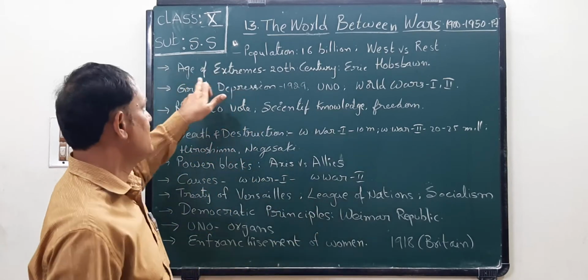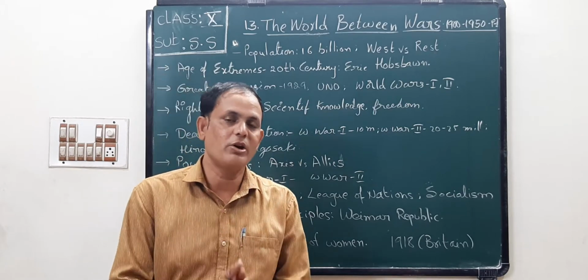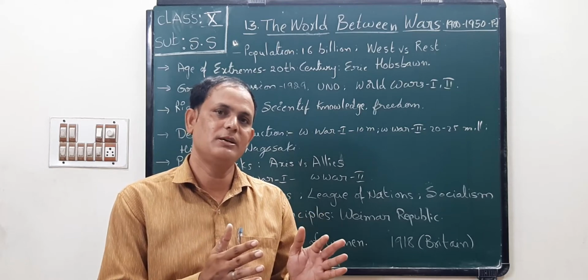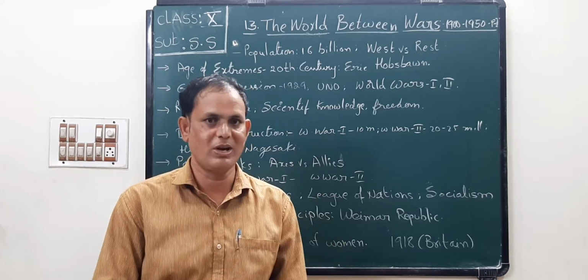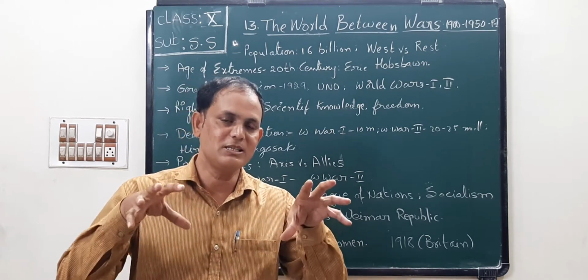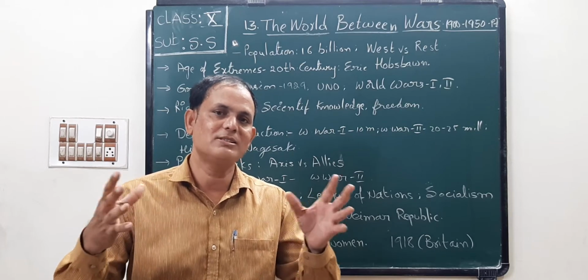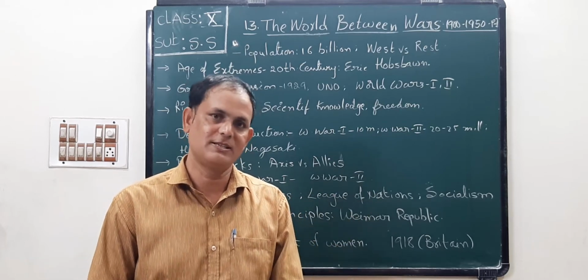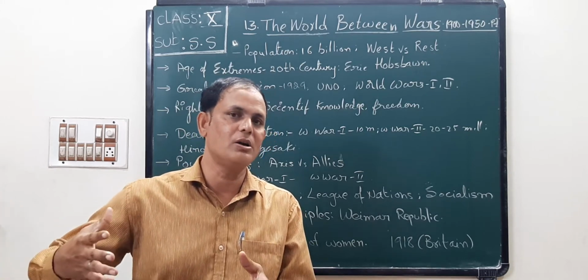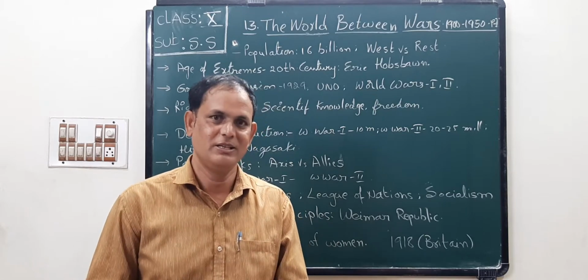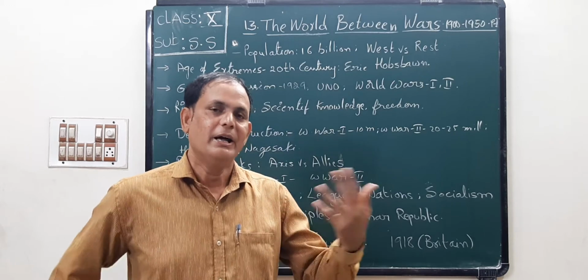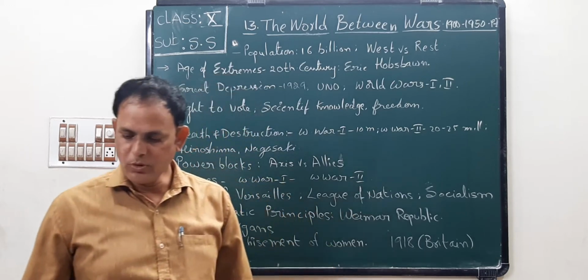Next, the age of extremes. The great historian Eric Hobsbawm described this 20th century as the age of extremes. Why did he say the age of extremes? Because in the 20th century many events occurred in almost all countries. For example, African and Asian countries fought for independence against the Britishers or other European countries.